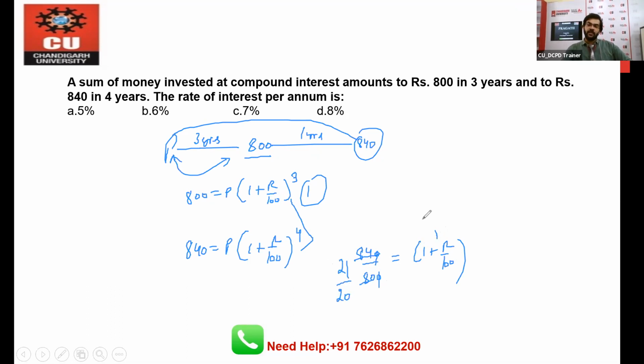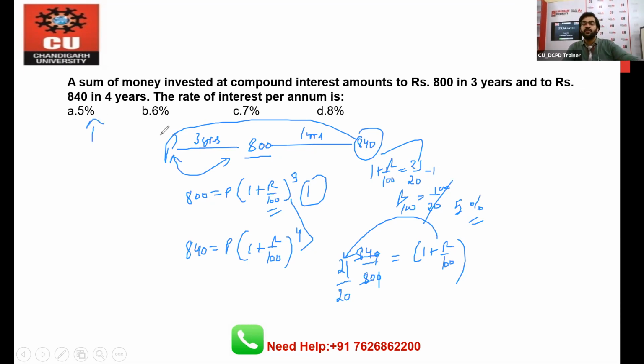So you can say that 1 plus r by 100 is 21 by 20, and you can directly put the value here and find out the answer. All right. Or you can say one thing, in this question there is no need to put the value, right? Why? Because if 1 plus r by 100 is 21 by 20, then from here only r by 100 will become 21 by 20 minus 1, and this is 1 by 20, and 100 will come here. So you will say that rate will become 5%. So you can say that your option number A is the right one.